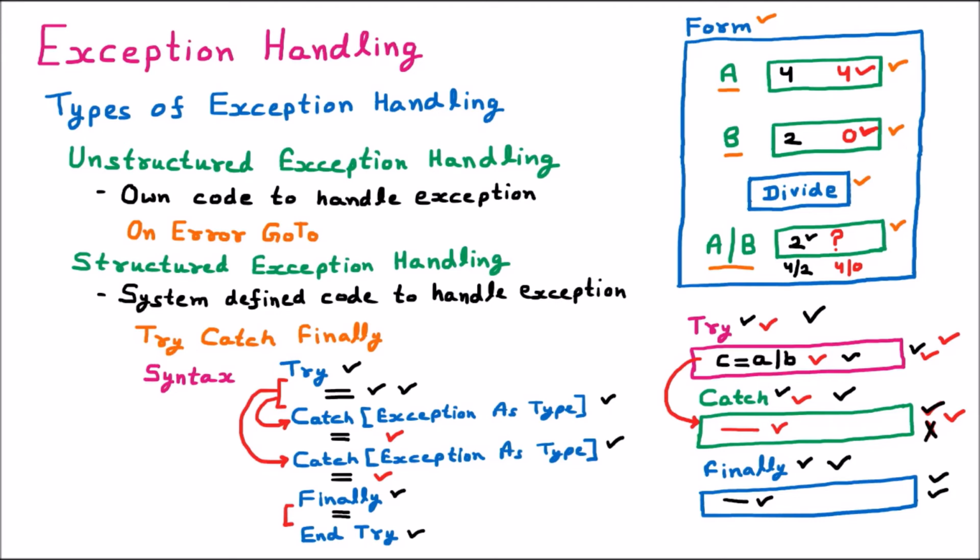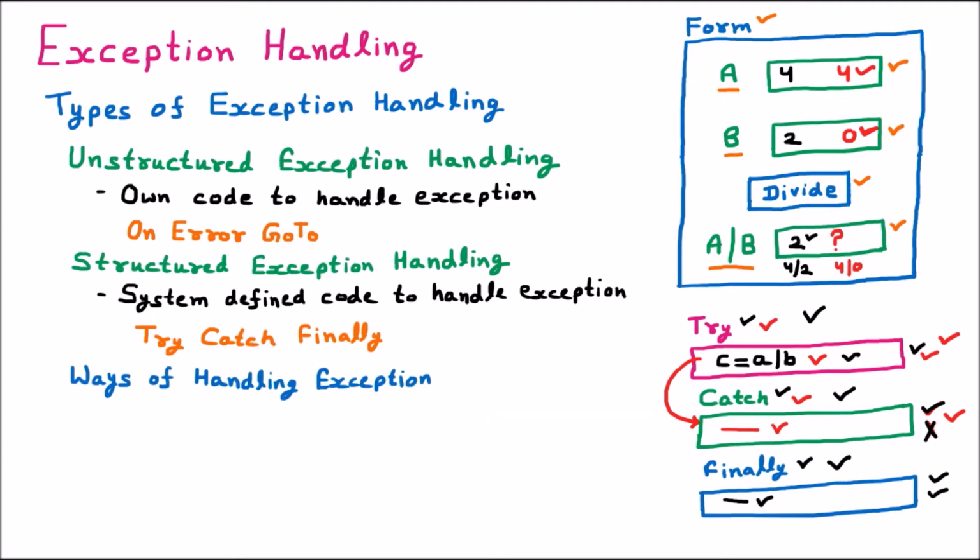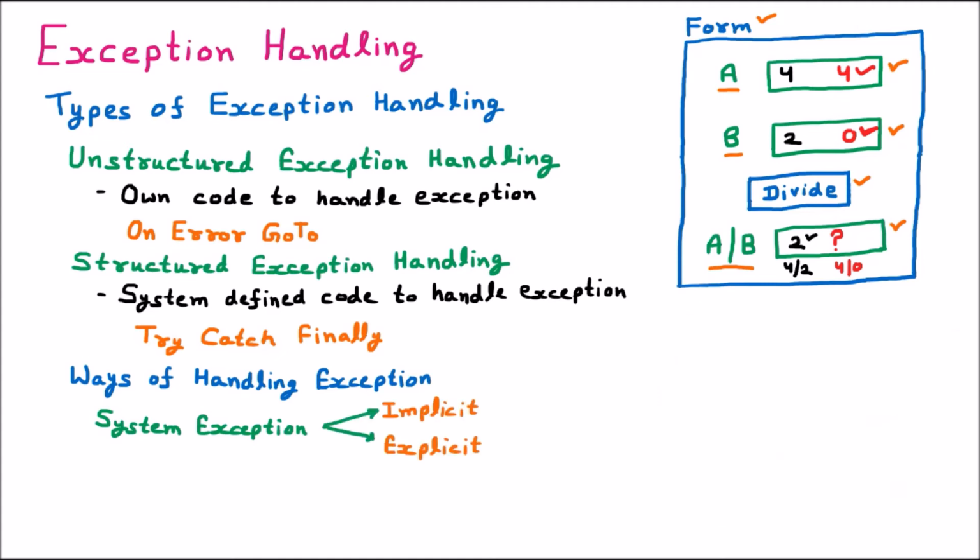Now we are learning what the ways of handling exceptions are when we are writing code. If we talk about the ways of handling exceptions, the first way is using system defined exceptions. We can use the system exception in two further categories. The first one is implicit and the second one is explicit. To understand that, we take an example. Let us suppose we have three things here: one is the exception, second is the system, and third is the user.